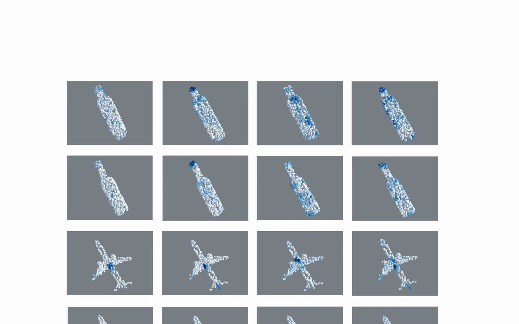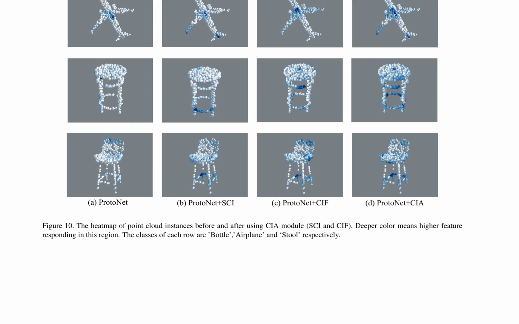They compare the performance of their baseline model, ProtoNet, with its variants that incorporate the CIA module: ProtoNet plus Psi, ProtoNet plus CIF, and ProtoNet plus CIA. In Figure 10, the authors provide a heat map visualization of point cloud instances before and after applying the CIA module. The deeper colors in the heat map indicate higher feature responses in specific regions, showcasing the enhanced feature extraction capabilities of the CIA module. The classes represented in this figure are bottle, airplane, and stool.